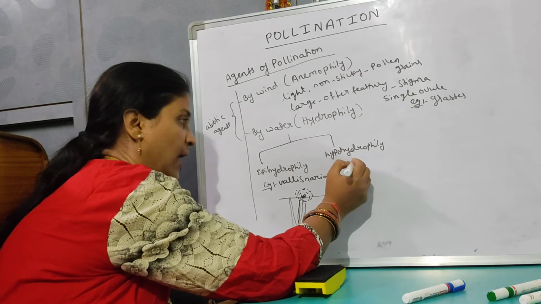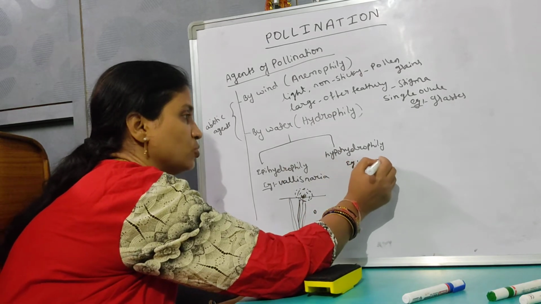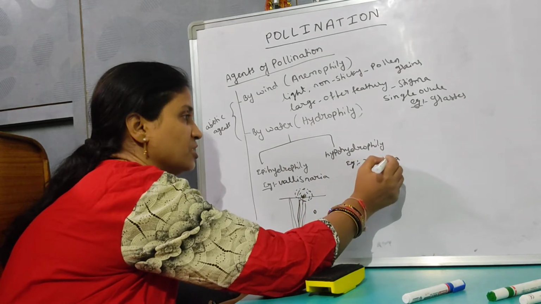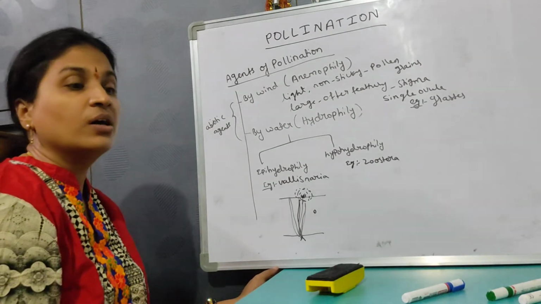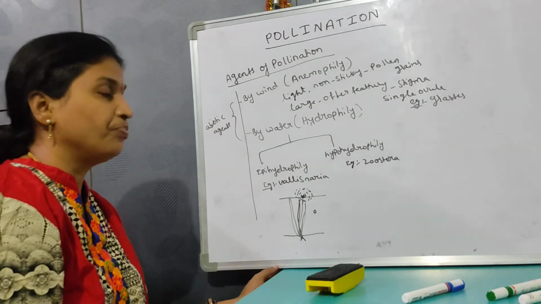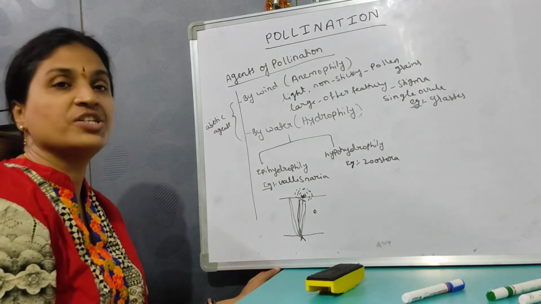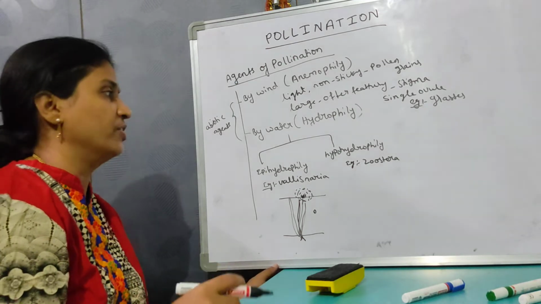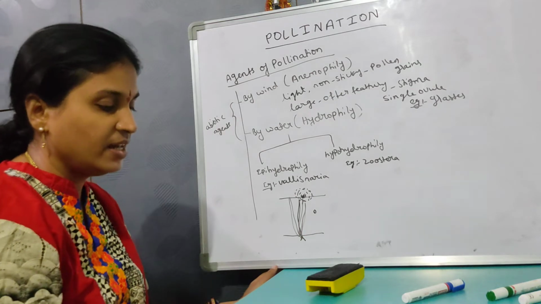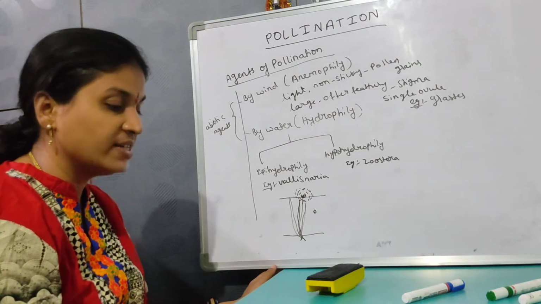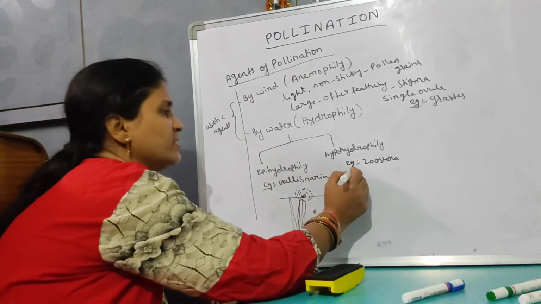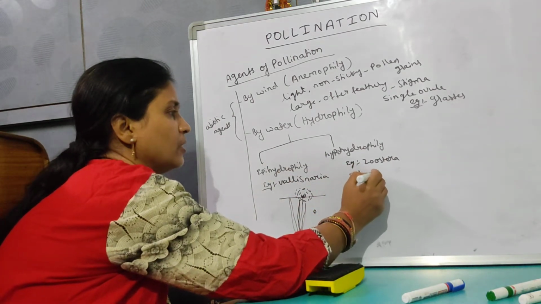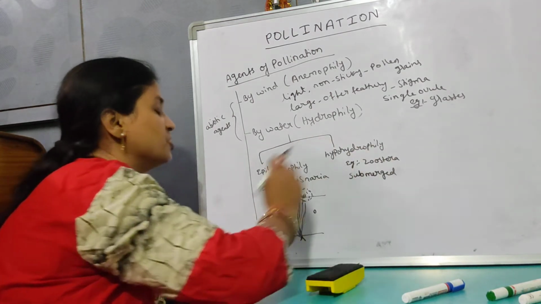Then hypohydrophily takes place in Zostera. It is a marine species. This plant grows in marine water, and the pollination takes place inside the water, hence it is called hypohydrophily. Here the flowers will be totally submerged.